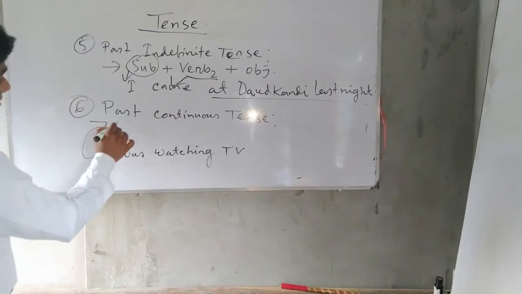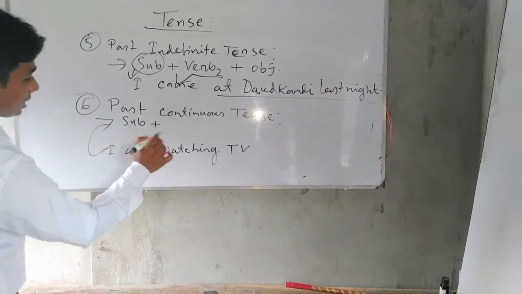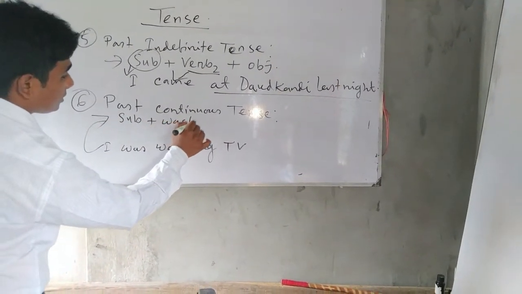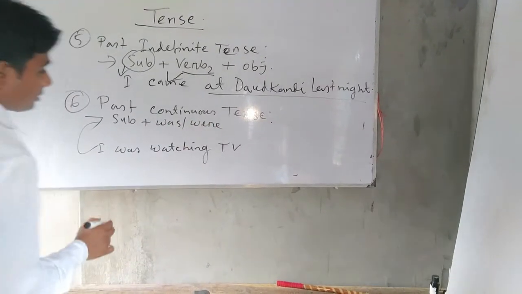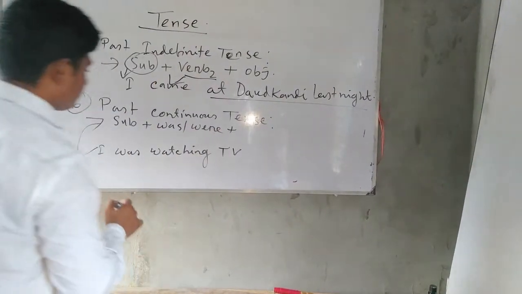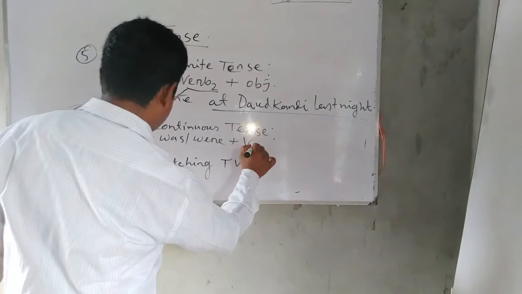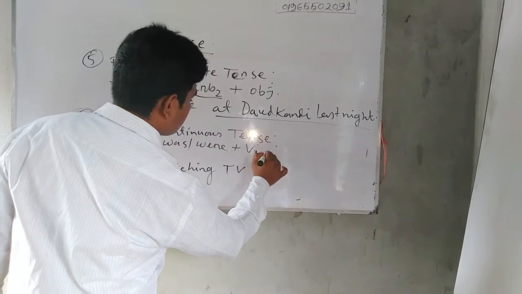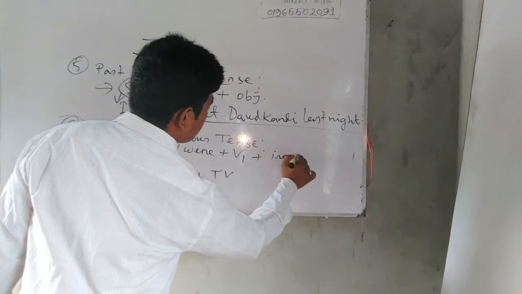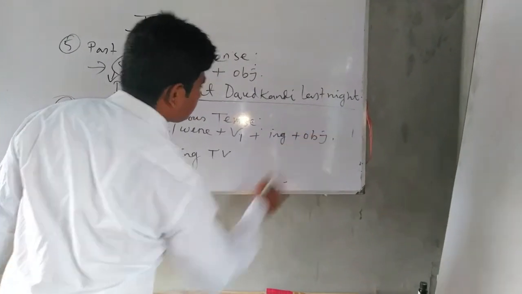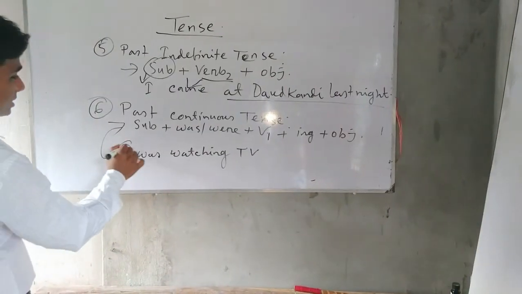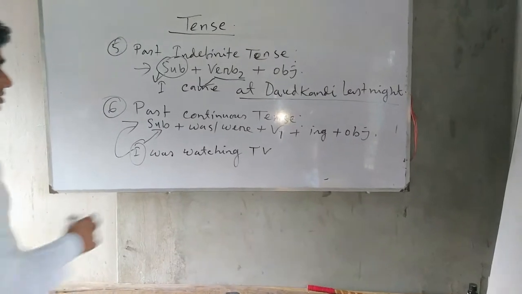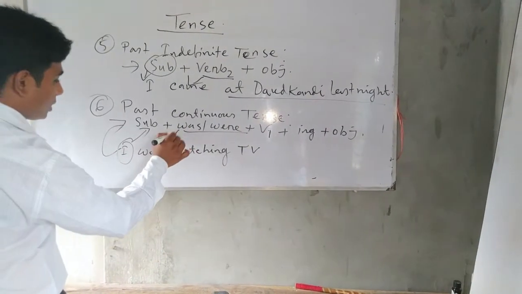So the structure is subject plus was, were plus verb 1 plus ing plus object. Here the subject is I, and the auxiliary verb is was.